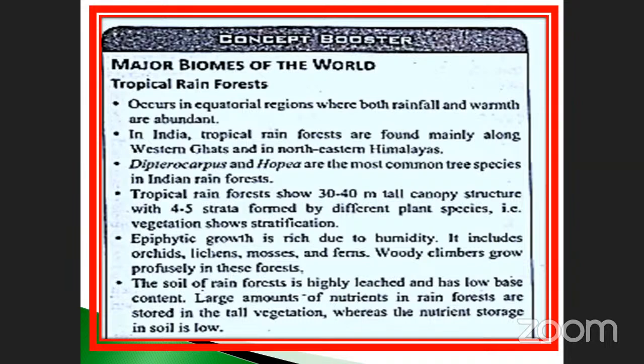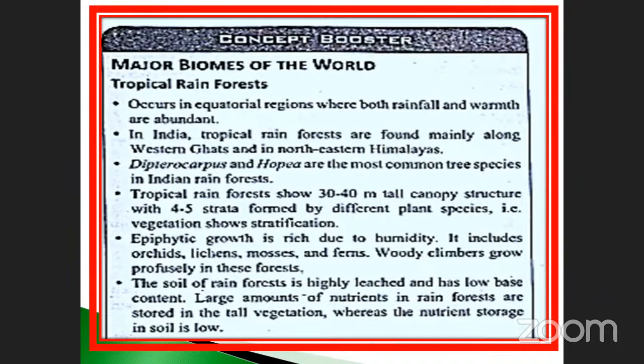In India, tropical rainforests are found mainly along the Western Ghats and northeastern Himalayas. Don't forget, my dear students, this is very, very important. Sometimes they may ask the question, where are the tropical rainforests found in India? Western Ghats and also northeastern Himalayas.